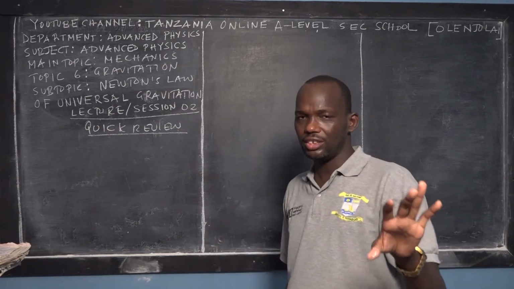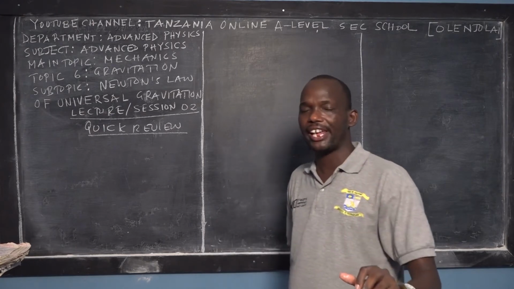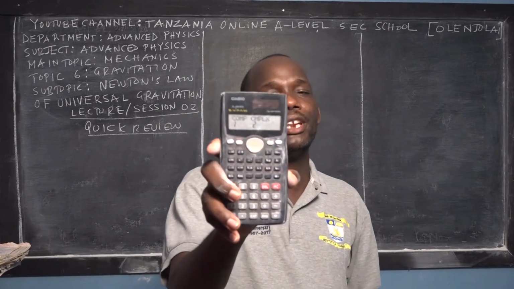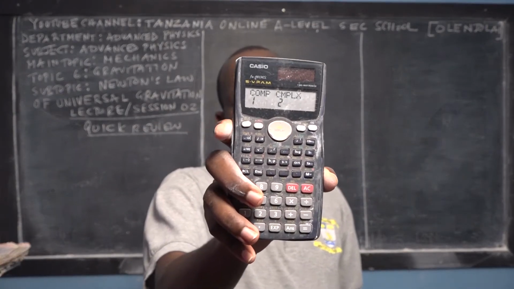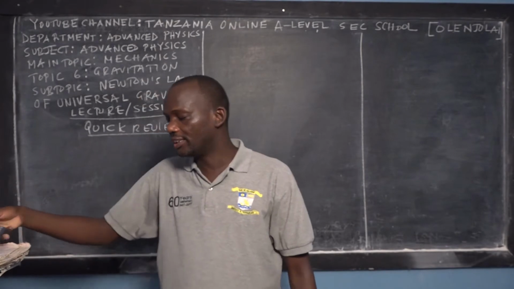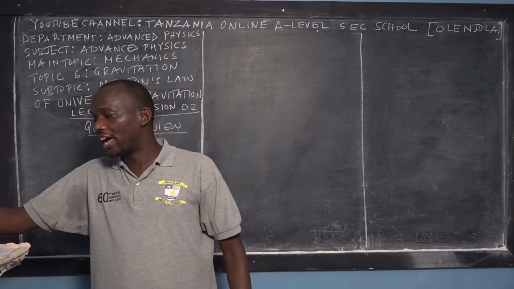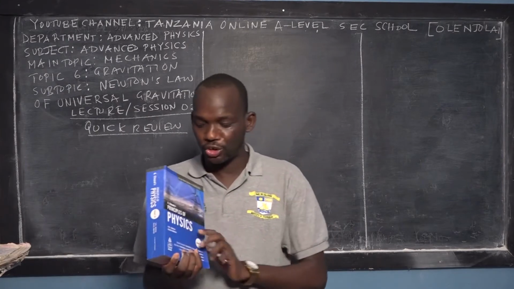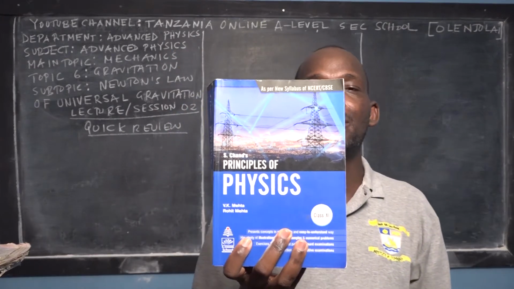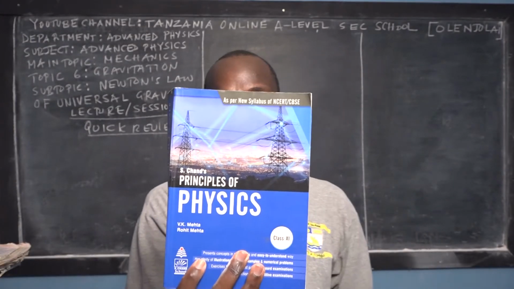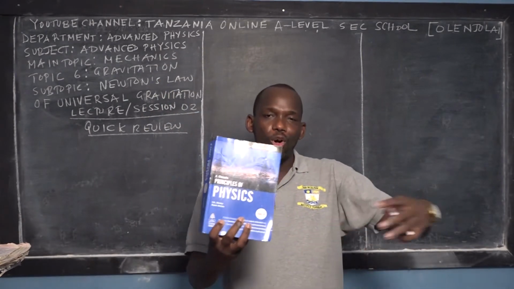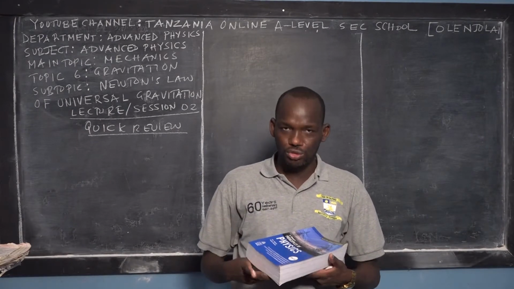Make sure that you have all the required resources. You have an exercise book, and you have your scientific calculator like this one. In case you don't have any of them, please go to the description of this video, where you'll see how you can order it online. Then I can ship it to any region in the United Republic of Tanzania. Sometimes you can also have a reference textbook like this one. This is called Principles of Physics. It's recommended in the syllabus of the United Republic of Tanzania for A-level students. So you can have this book, or even other ones. Make sure you have all the materials just like you are in an actual class.